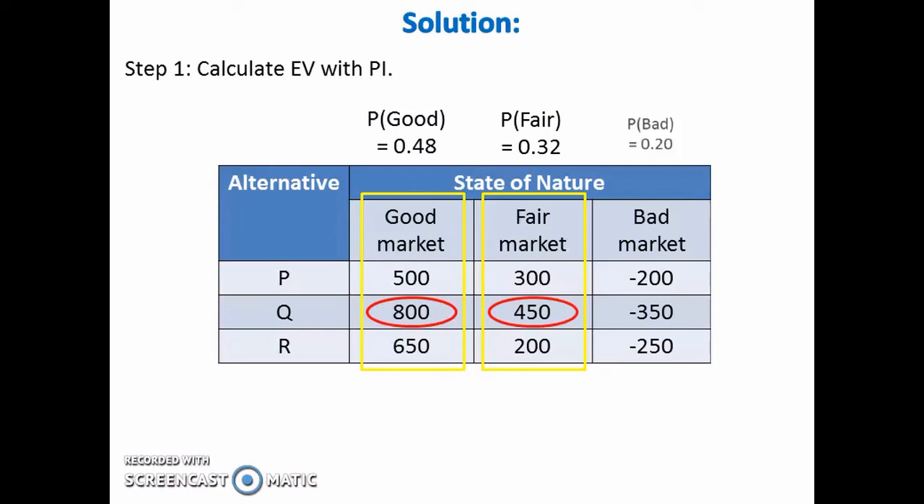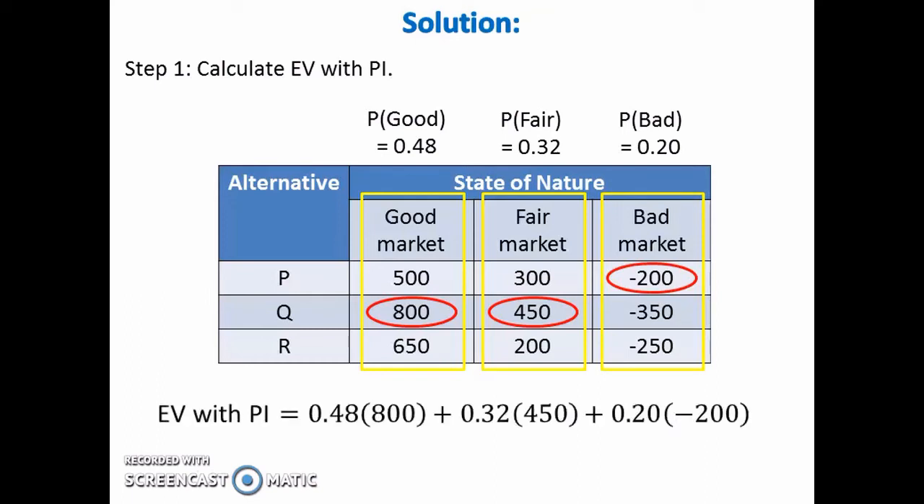And take the probability of the third state of nature, which is 0.20, and multiply it with the highest payoff in the third state of nature, which is -200. Add them all together and calculate the value. Here we get EV with PI equal to 488.